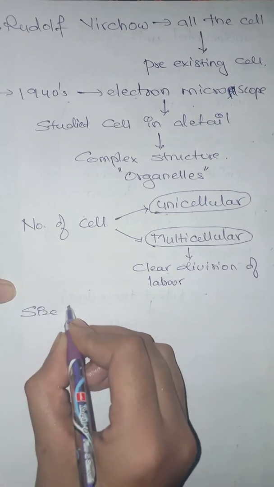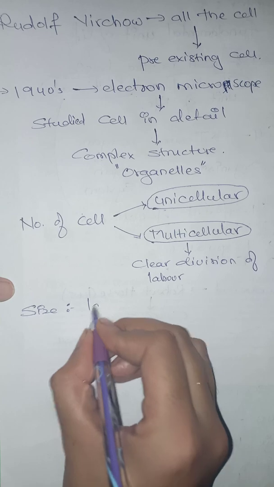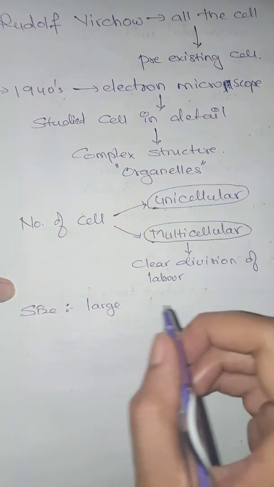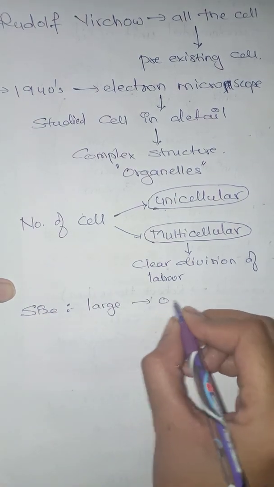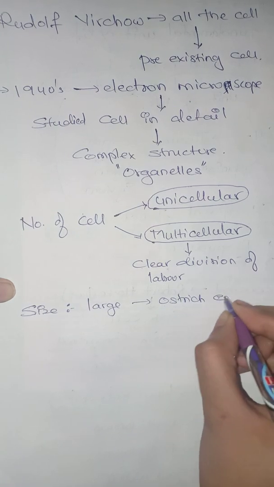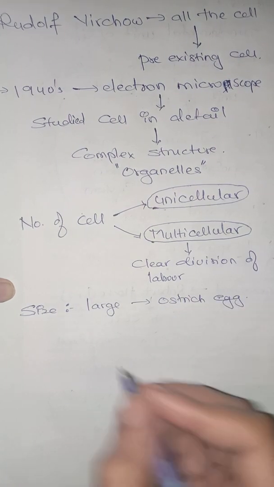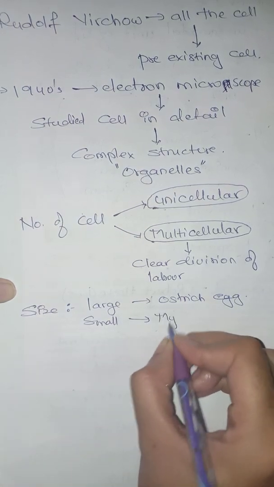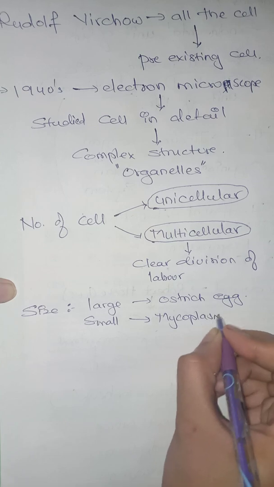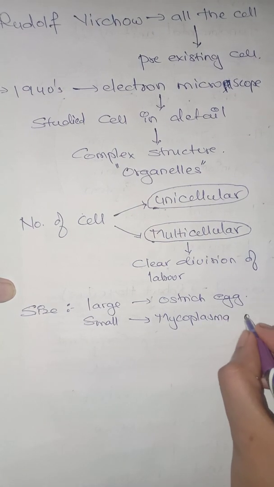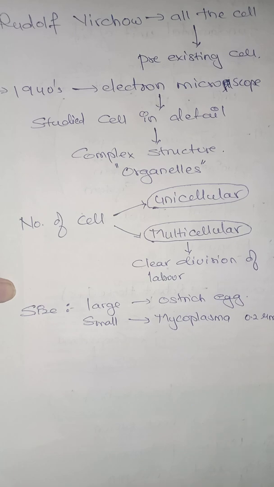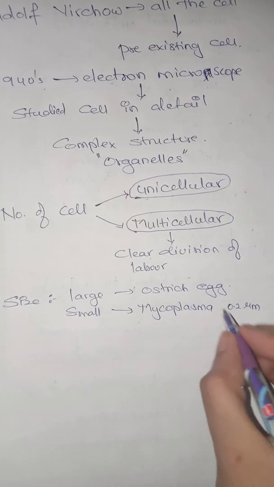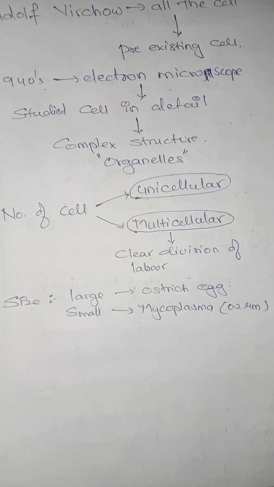A single cell can be as large as an ostrich egg, which is the largest cell, and it can be as small as mycoplasma, which is near about 0.2 micrometer in diameter, or maybe less than that. It is a type of bacteria.